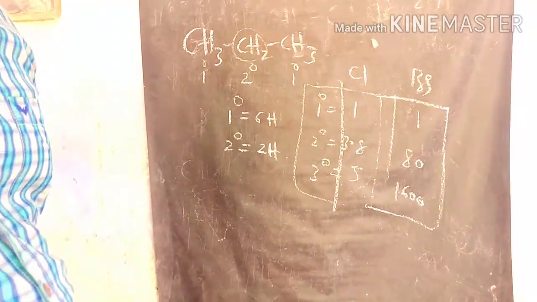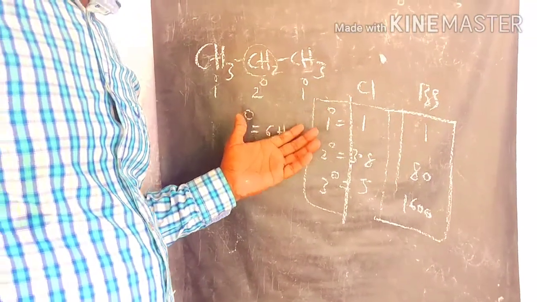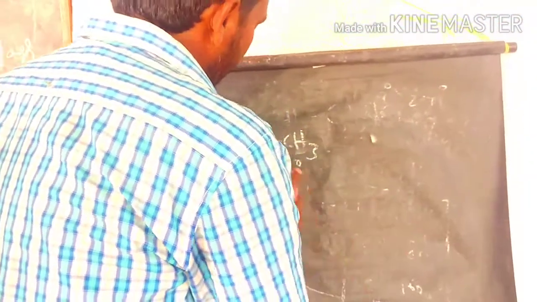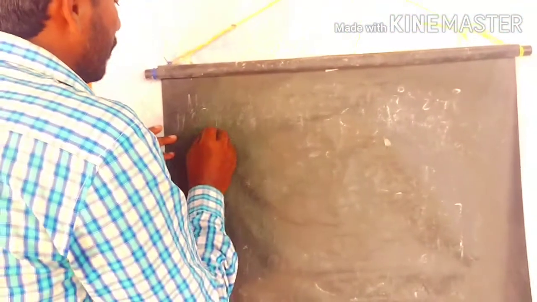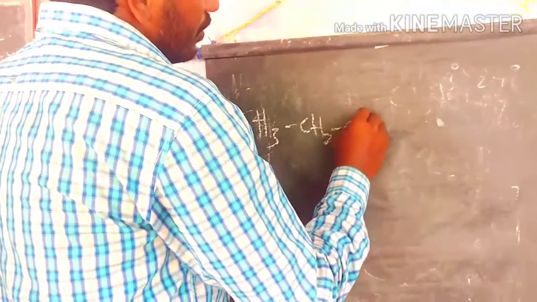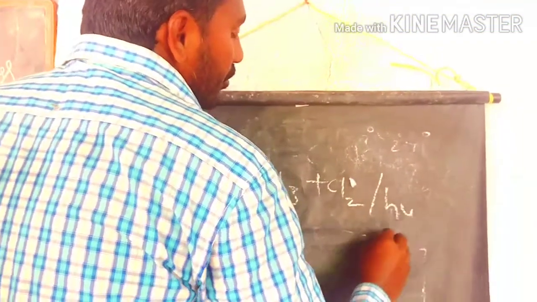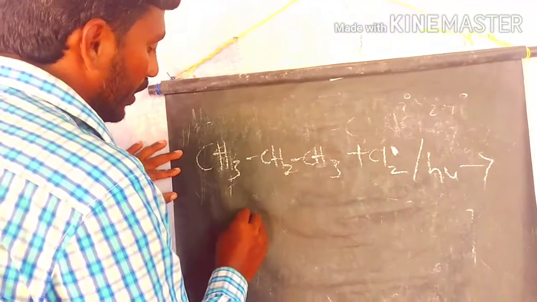So let's see what is happening with the chlorination of propane. What is the product we are getting? In the chlorination process of propane, this is the propane. We take propane, and chlorination under hv condition.